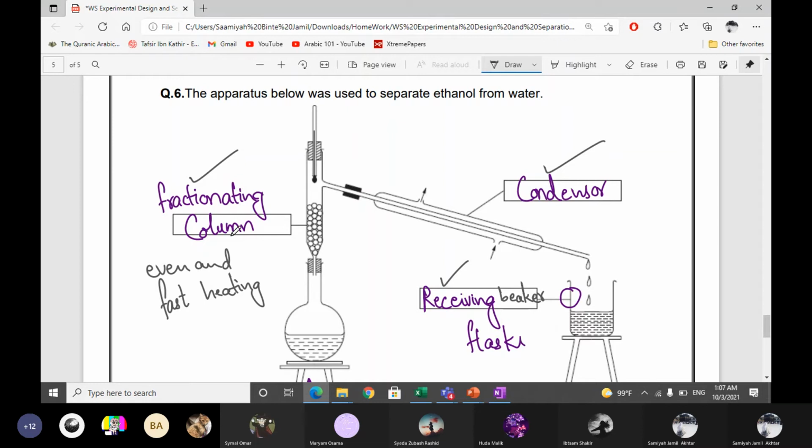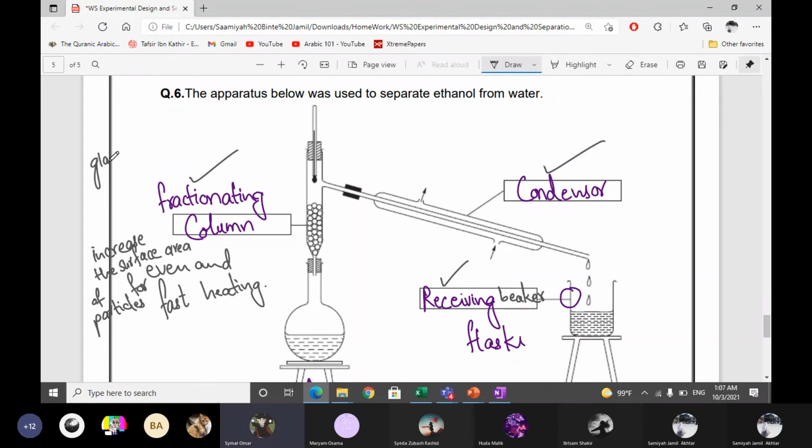So if they ask why there are glass beads, glass beads increase the surface area of particles. This question is not here, but if they ask, it is for even and fast heating.